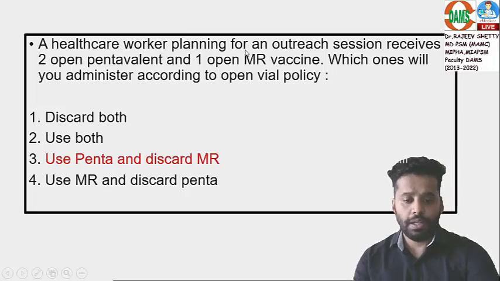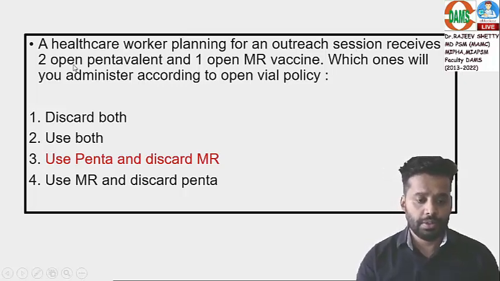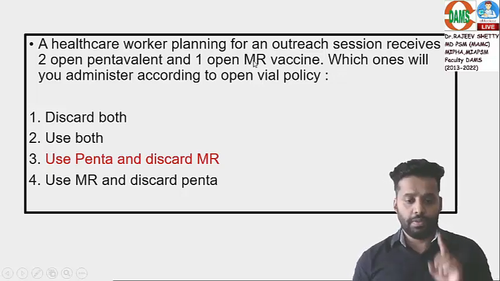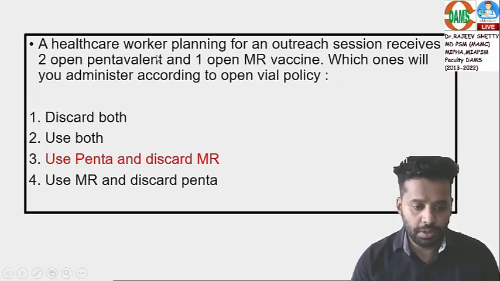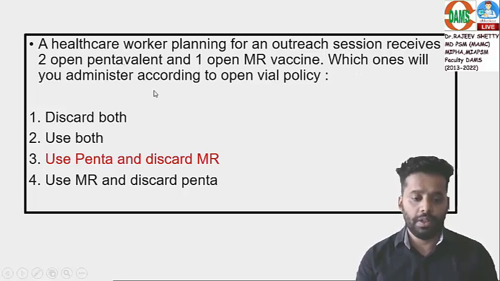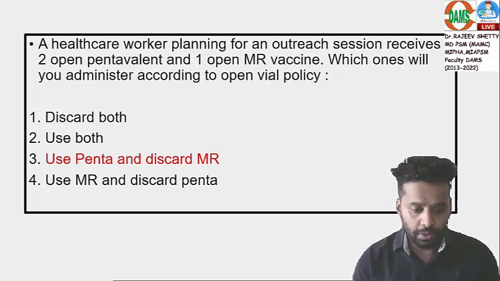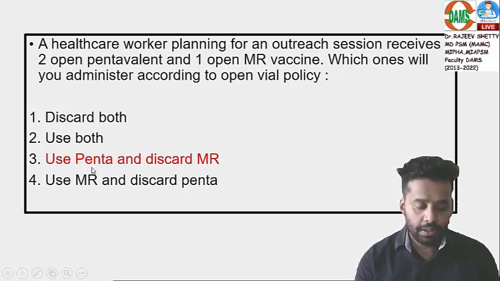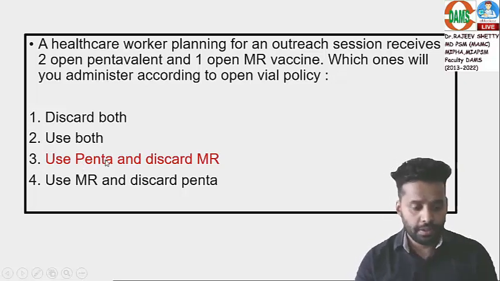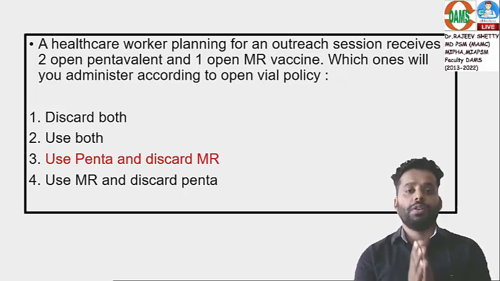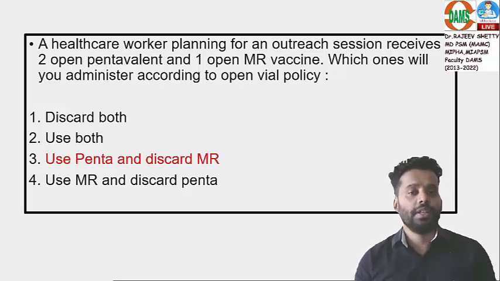A healthcare worker planning for an outreach session receives two open vials, pentavalent and MR vaccine. One vial was MR, the other was pentavalent. Which one will you administer according to open vial policy? Means what she has to use, what should not be used. Pentavalent can be used in the next sessions, and we should not use MR because MR is diluted. A lyophilized, reconstituted vaccine should not be used in the next session.